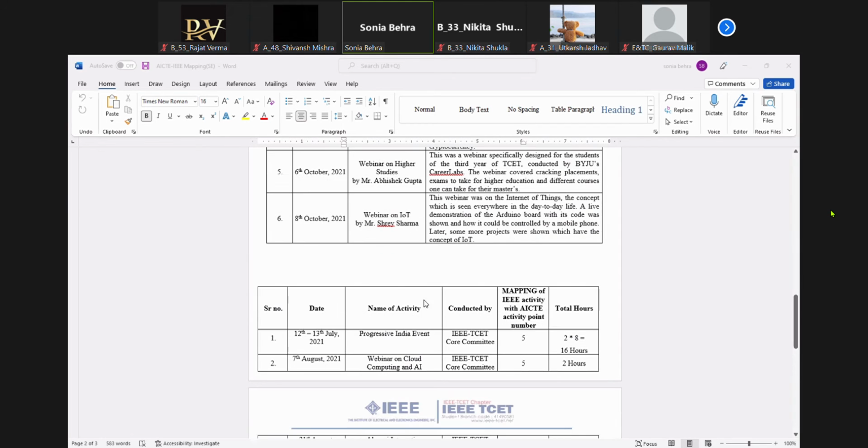And now comes the mapping. Over here, if you see, the first column is serial number, second column is date, then name of activity, and then conducted by IEEE Core Committee, mapping of IEEE activity with AICTE activity point. That means out of those 15 activities, this activity, that is the Progressive India event, is mapped with which activity? It is mapped with your fifth activity.